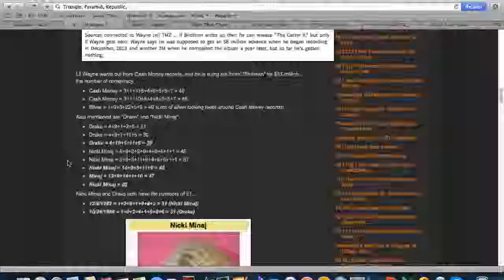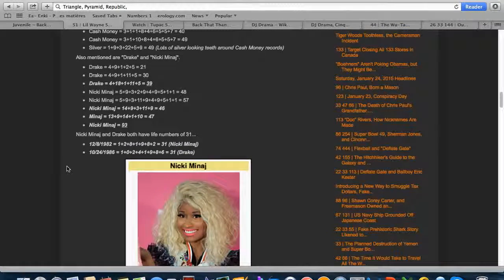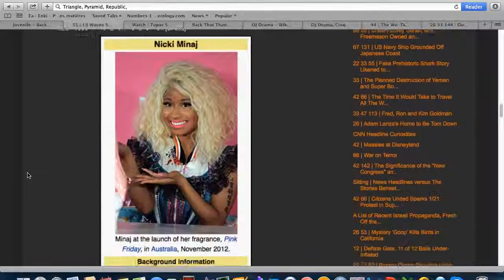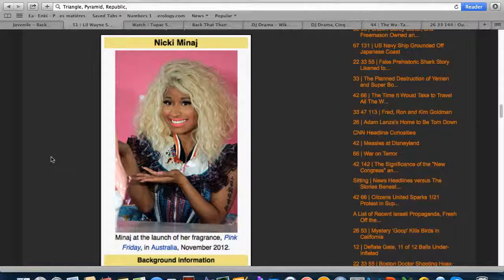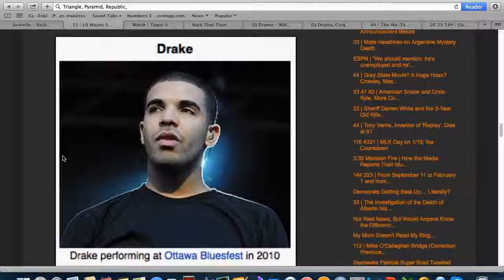What's interesting about Drake and Nicki Minaj is they both have life numbers of 31, the foundational degree of Scottish Rite Freemasonry. And Drake's name in simple English gematria sums to 39, like the word hop. Hip is 33, hop is 39. And Nicki Minaj sums to 93, the flip of 39. Similar life numbers. And look at poor Nicki Minaj. What have they done to this girl? Whenever I see her on TV, she doesn't look like a real human being, does she? She looks like she has gone, I don't know, to the next level. I don't know how to put it.